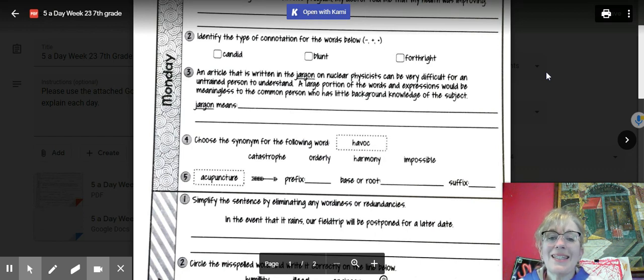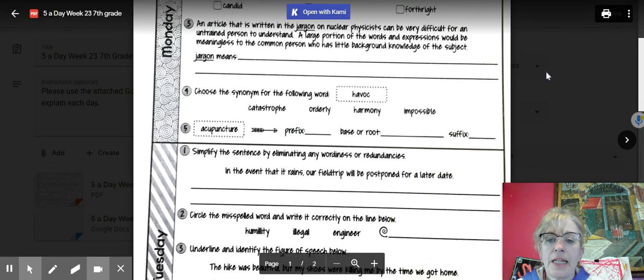For number 4, synonym of havoc. You might have to look up some of the other words underneath, but again, synonyms mean the same. And then acupuncture. You might need to look up that word. Maybe you've heard of it before, but break it into its parts.